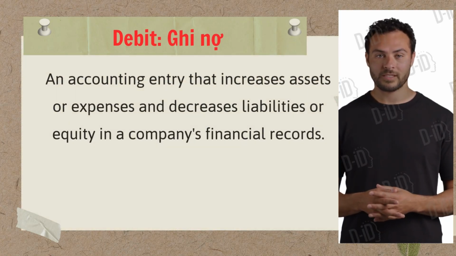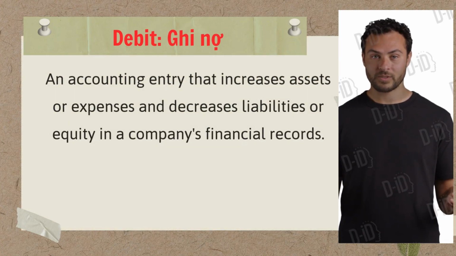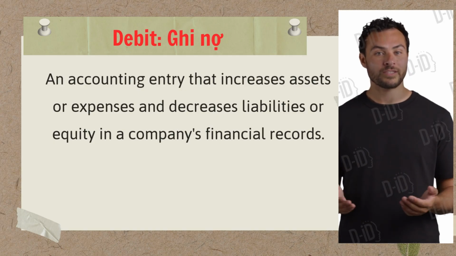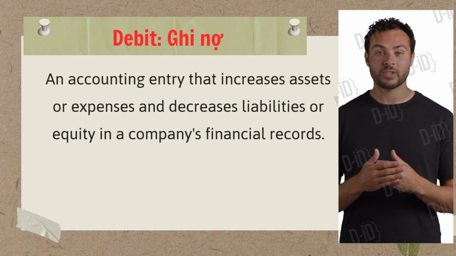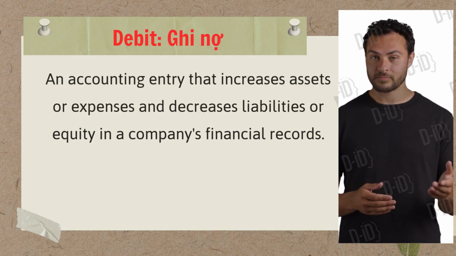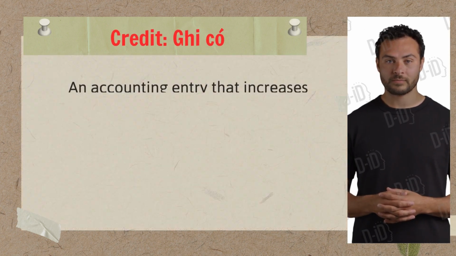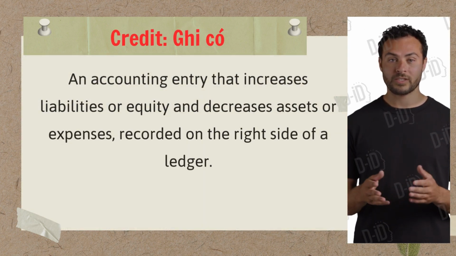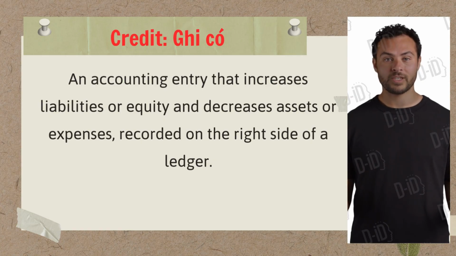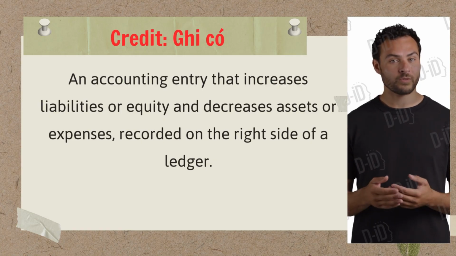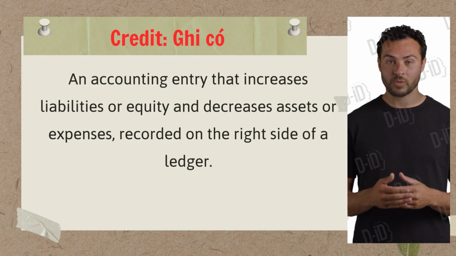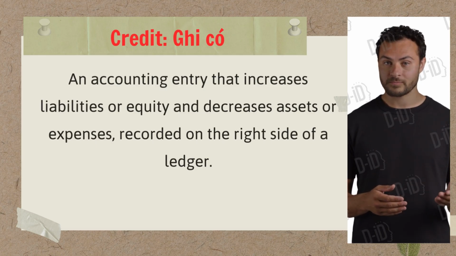Debit: an accounting entry that increases assets or expenses and decreases liabilities or equity in a company's financial records. Credit: an accounting entry that increases liabilities or equity and decreases assets or expenses, recorded on the right side of a ledger.